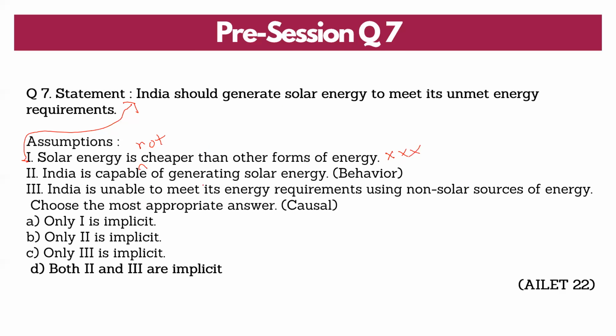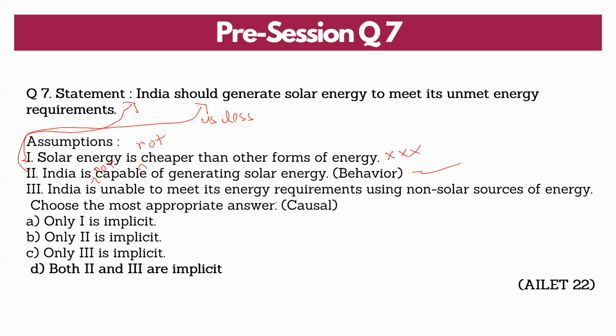So that is not the answer. India is capable of generating solar energy. Let me negate and say India is not capable. Now, if India is not capable, then the given statement says that India should generate. If India is not capable, the statement that India should generate becomes useless. So two is a valid assumption.